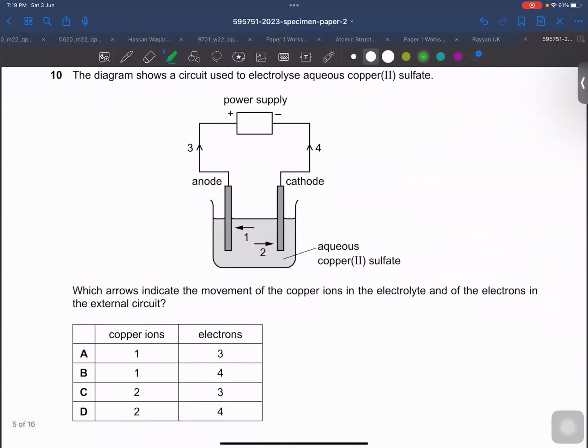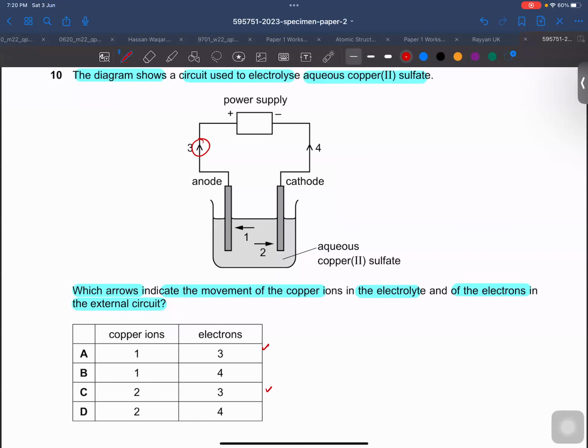And we need to change the color of the highlighter as well. The diagram shows a circuit used to electrolyze aqueous copper sulfate. Which arrow indicates the movement of copper ions in the electrolyte and the electrons in the external circuit? We know that electrons always move from the negative to the positive terminal. So this should be the right movement of electrons, right? So this must be A or C. Either A or C may be the right answer.